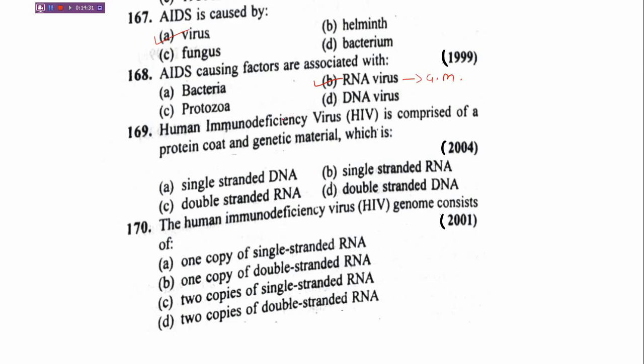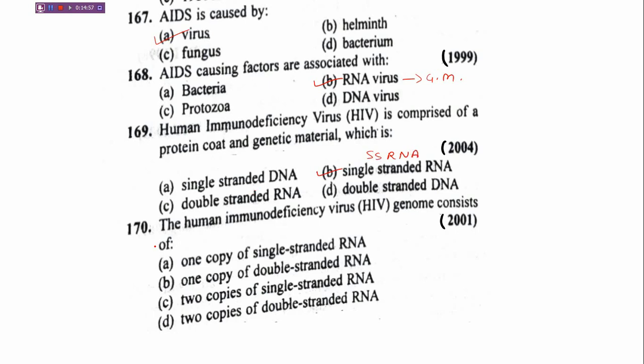Next question: HIV, human immunodeficiency virus, is comprised of a protein coat and genetic material which is, options are A, single stranded DNA, B, single stranded RNA, C, double stranded RNA, D, double stranded DNA. So the correct answer is single stranded RNA.